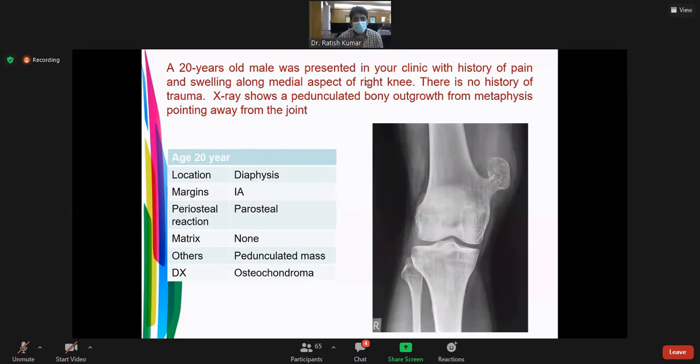A 20-year-old male presented with chronic history of pain and swelling along the medial aspect of the right knee. There is no history of trauma. X-ray shows a pedunculated bony overgrowth from the metaphysis pointing away from the joint. Margin well defined. This is a pedunculated mass, and the most likely diagnosis is osteochondroma.